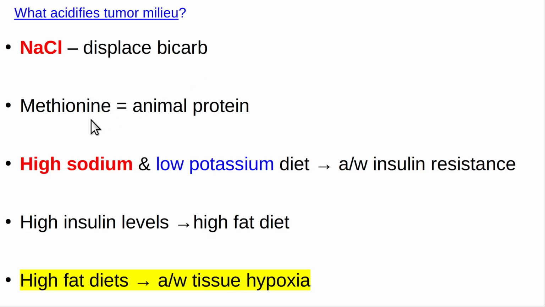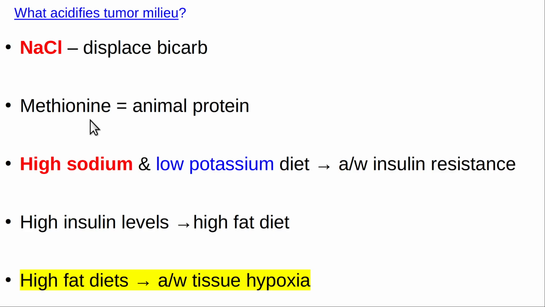Methionine is more common in animal proteins. It's an essential amino acid. And so that's one of the big reasons why you want to avoid all animal protein to reduce risk of getting cancer, and it's thought to hopefully slow down cancer growth. So what you want to do is only eat plant foods, and I would also avoid beans if I had known cancer clinically, just because they're higher in protein overall. All plants will have all the amino acids, they just have relatively lesser amounts of methionine and certain other amino acids.